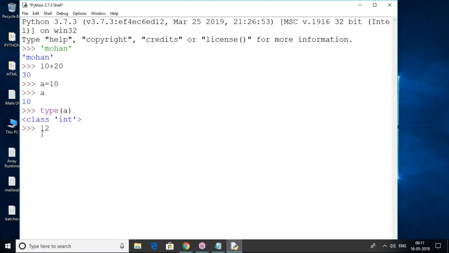Suppose my value is 12.4. If you want to know its type, use the type function with 12.4. Directly we can pass the value also. It is float type. So based on the given value, the type is decided internally. You need not specify any type explicitly, because Python is a dynamically typed language.